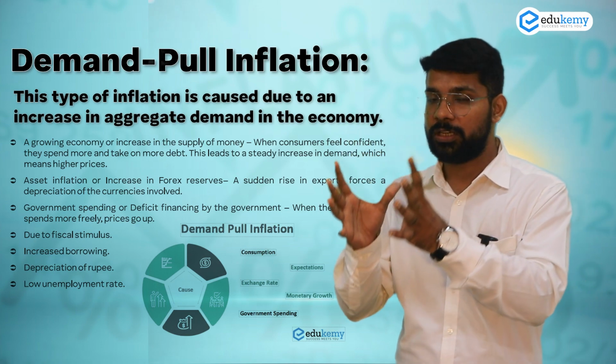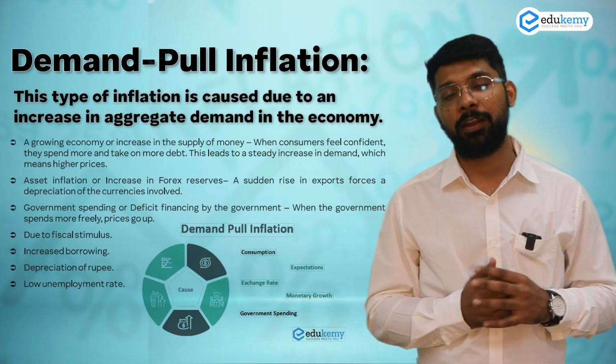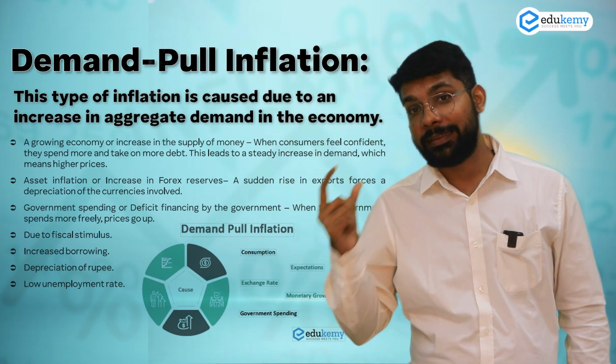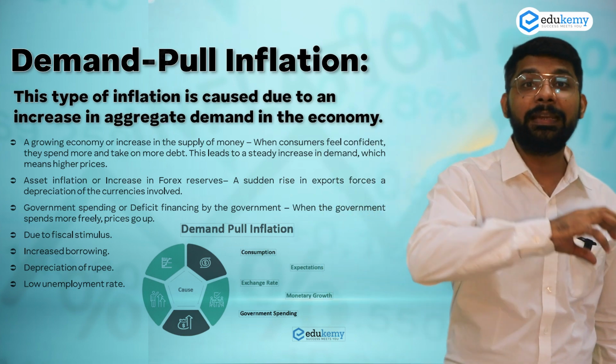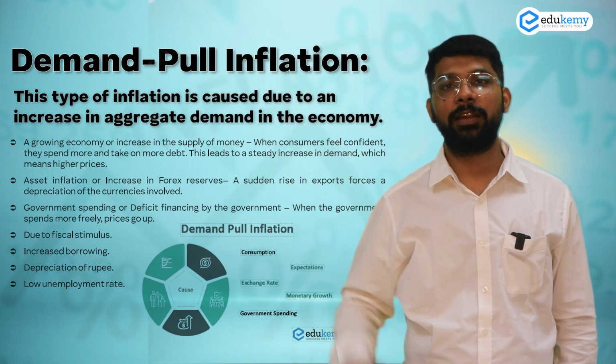At that time the production is limited, so the price of goods and services will increase in that time frame. That increase in the price is known as inflation, and that inflation is due to the increase in the demand for products. That inflation is known as demand pull inflation.